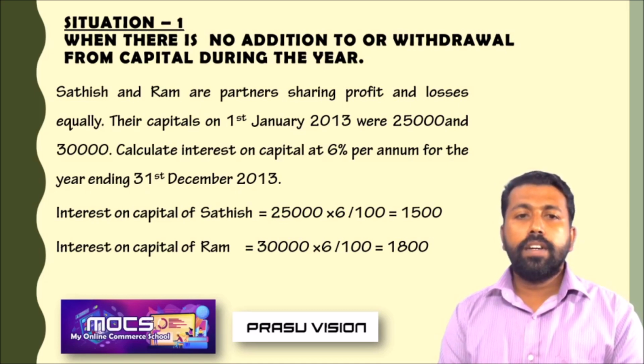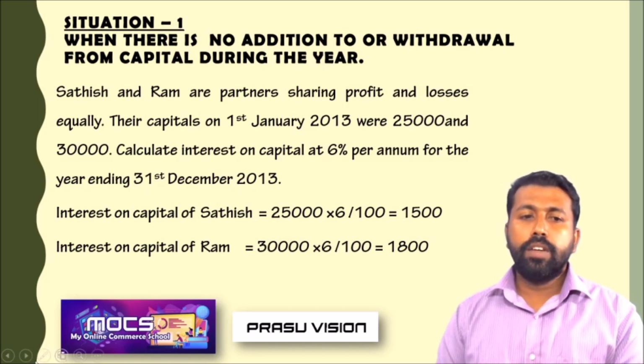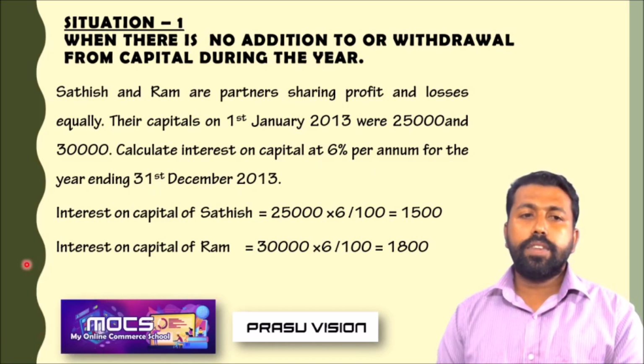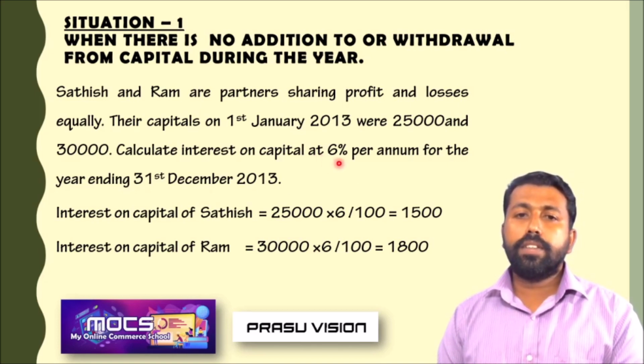So remember how to calculate the interest. Here we have to look at the factors like the amount of capital introduced. Sadish brought 25,000 and Ram brought 30,000. Also, we have to look at the percentage or the rate of interest, 6%.